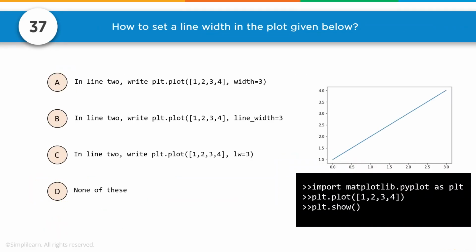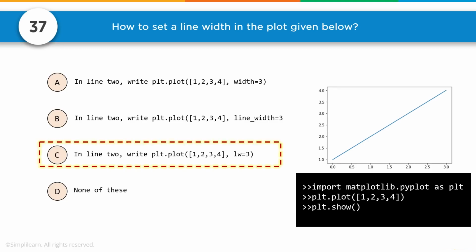Number 37, how to set a line width in a plot given below. So looking at this, we have import matplotlib.pyplot as plt, and you should know your way around this, how to do a plot in there. plt.plot 1, 2, 3, 4, plt.show. And so this is a little bit of a vocabulary test. The options are width equals 3, linewidth equals 3, lw equals 3, or something else. And the vocabulary word that we're looking for is lw equals 3, which stands for line width in the pyplot library.